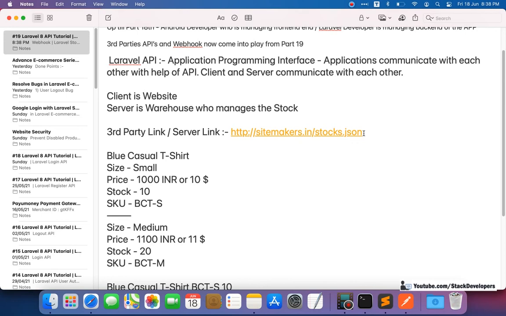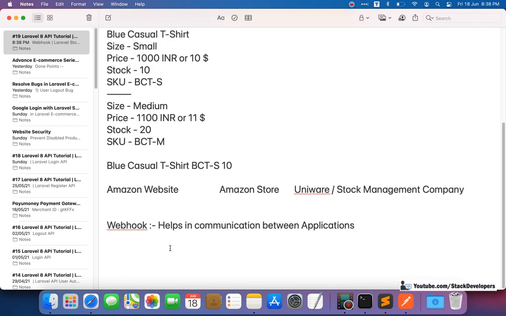Here you can see the link is provided by the server, but here the client will provide the link. You will provide the link. Like our website name is stackdevelopers.in, we are going to make one API for the third party, like I'm going to make one API as a webhook.